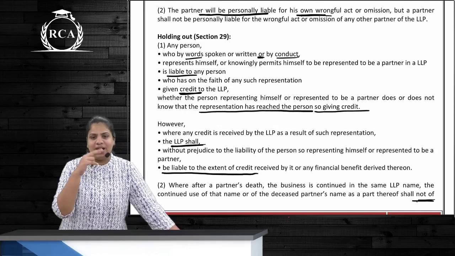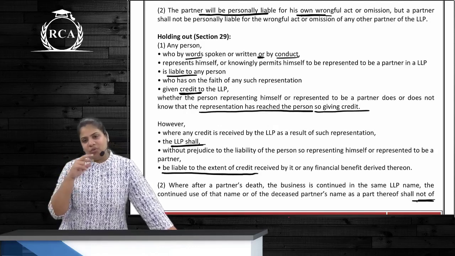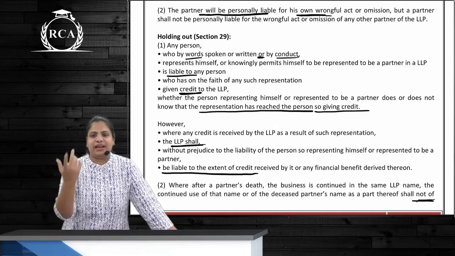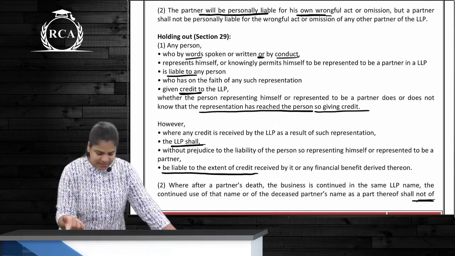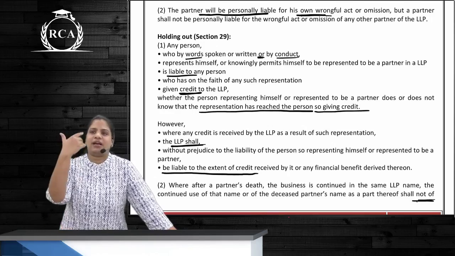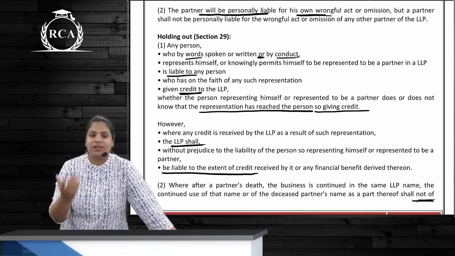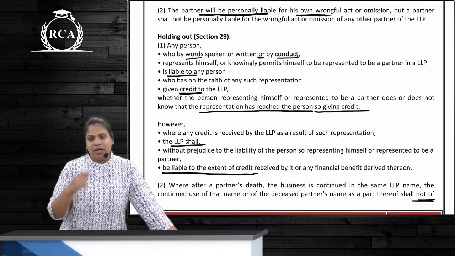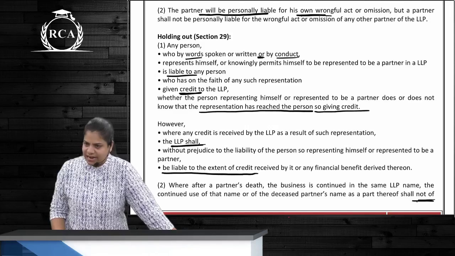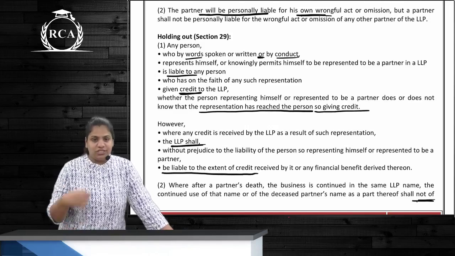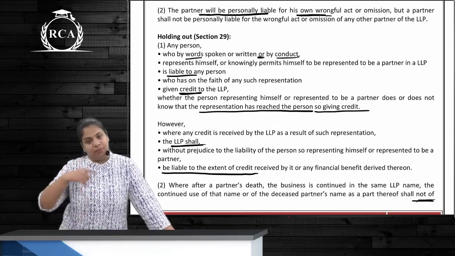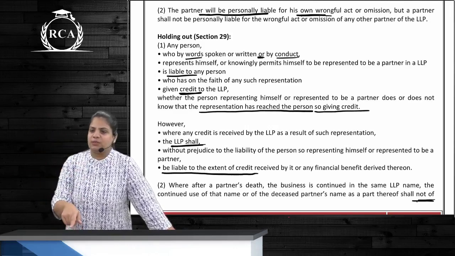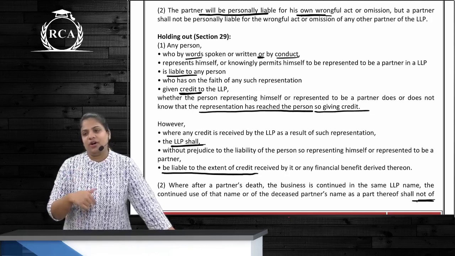A person, what has he done? Either by word spoken or written, or by his conduct, he represented, or either he represented or he permitted some other, or permitted himself to be represented as a partner, then he will be liable if that other person has given credit. One more case we had seen, not just that other person giving the credit, but if some other person also gives the credit, whether or not this person knows, still he also will be liable.